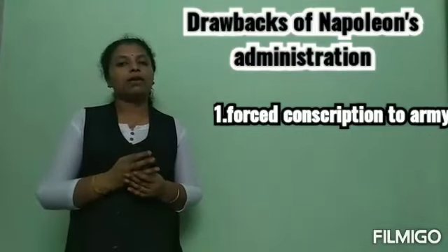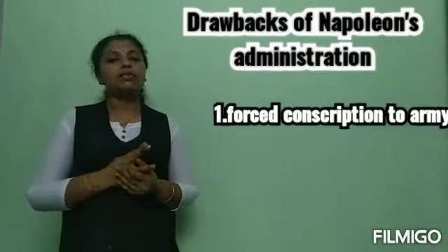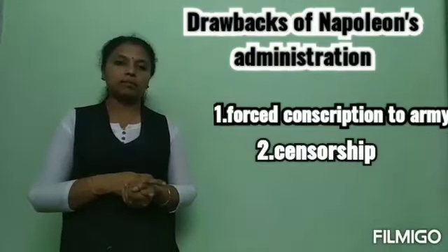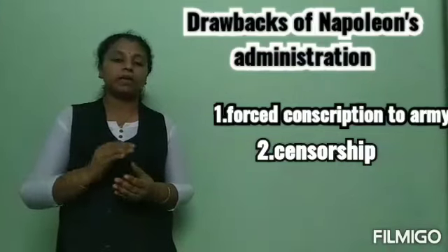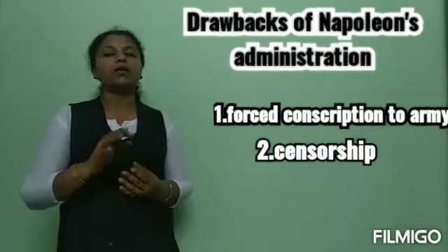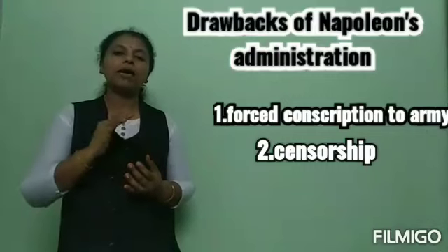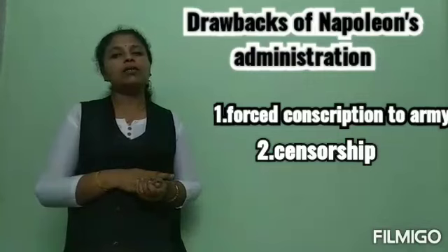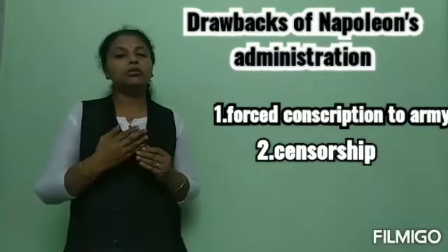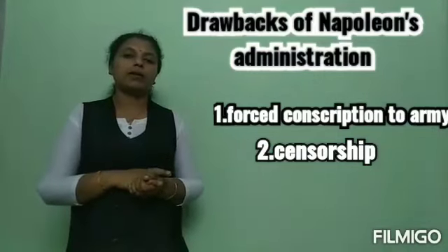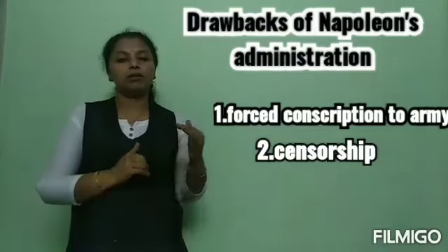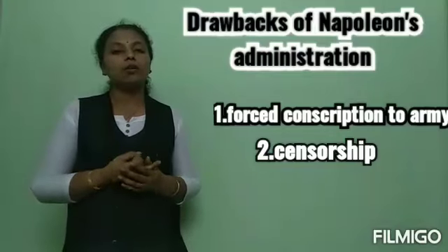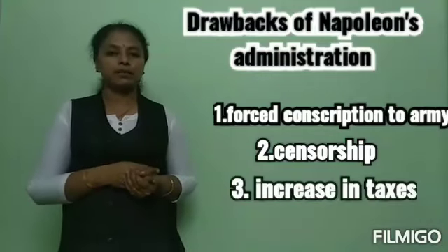The second thing that Europeans found was censorship. Napoleon brought censorship. He was against freedom of press. He made it so that everything could not be printed. He made some restriction for printing or press, and that was known as censorship. Due to this censorship, people did not like that part of Napoleon's rule, and they did not accept it. Next, he had also increased the taxes.